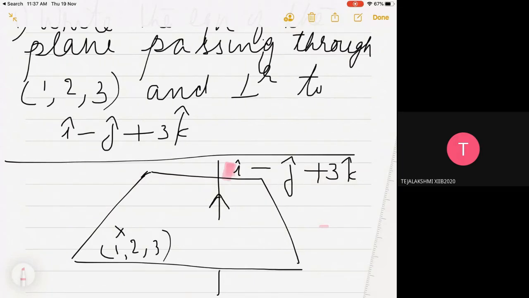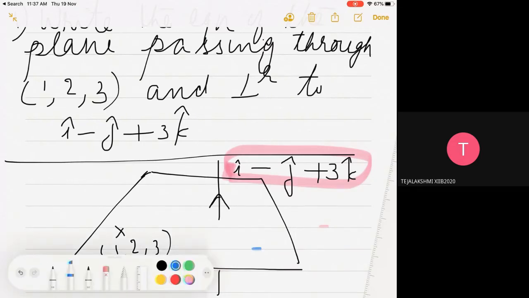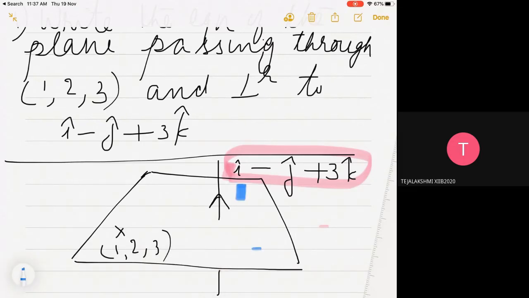So this vector notation, how will you convert to Cartesian form? You remove i, j, k and only take the scalar components. What are the scalar components here? The coefficient of i is 1, the coefficient of j is minus 1, and the coefficient of k cap is plus 3.